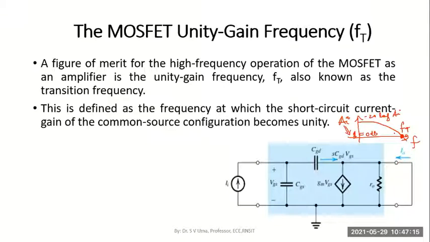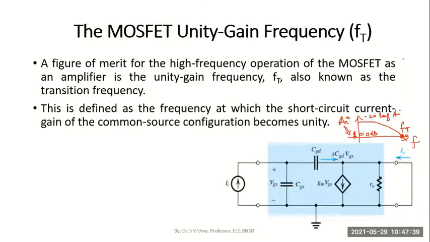Hope you understood. It is a measure of the figure of merit of the MOSFET, which is a very useful factor. So usually the manufacturers will specify this unity gain frequency for a given MOSFET. So for a given part number MOSFET, say IRF 540 or 2222, whichever MOSFET you're using.